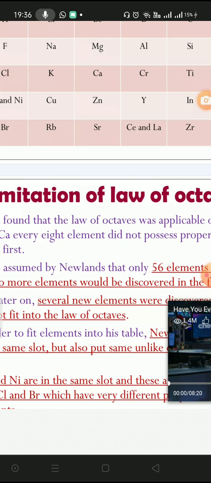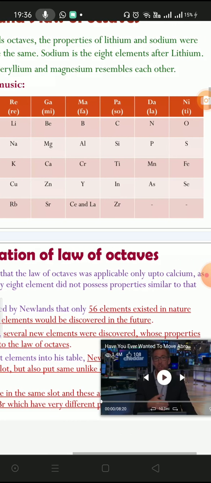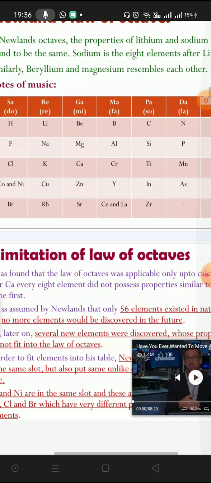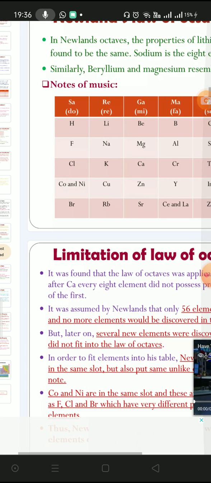There were limitations of the law of octaves also. The law of octaves was applicable only up to calcium. After calcium, it cannot be applied to other elements, as other elements do not possess properties similar to the first.